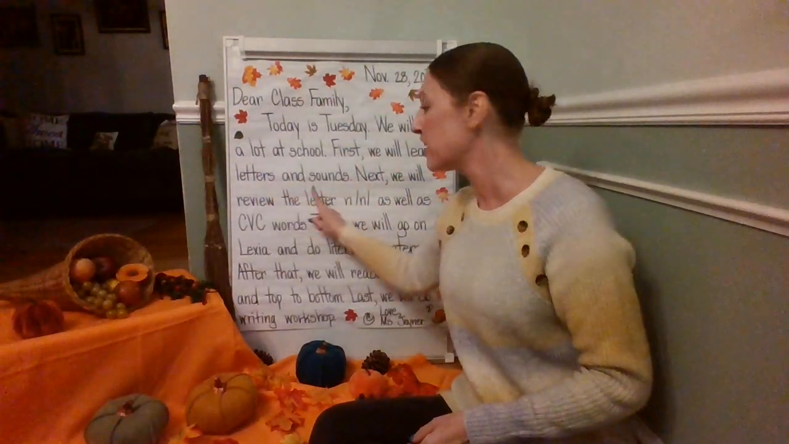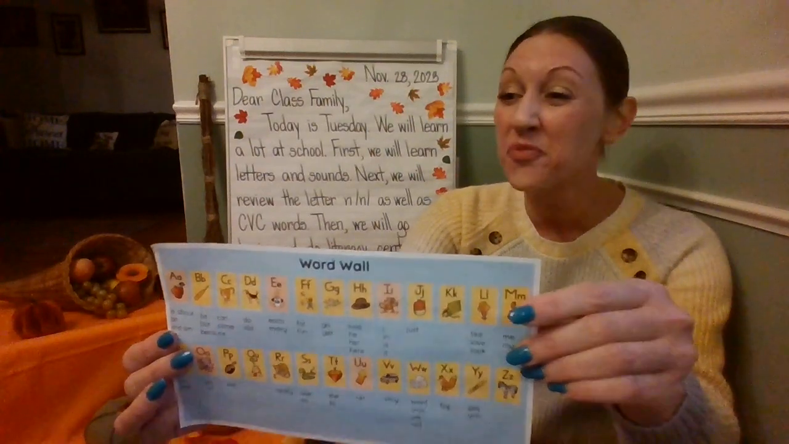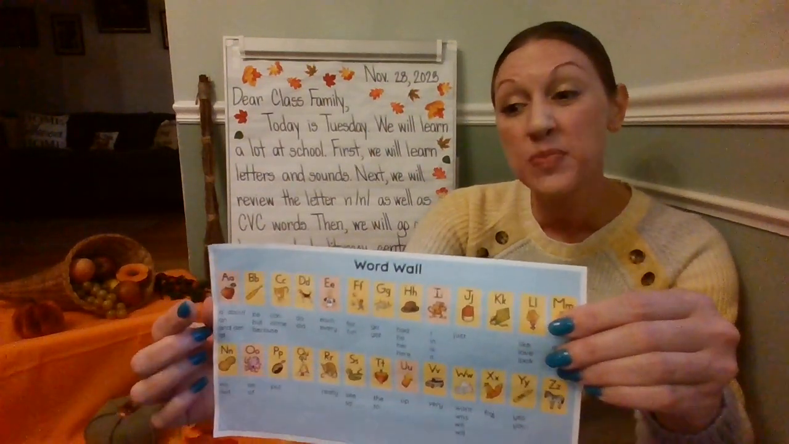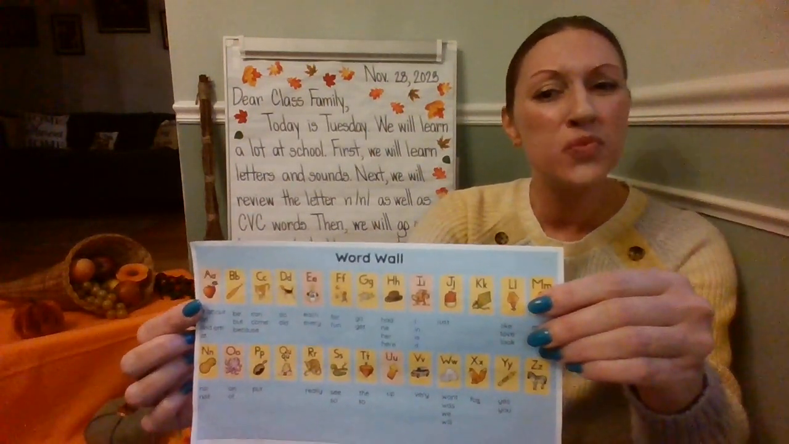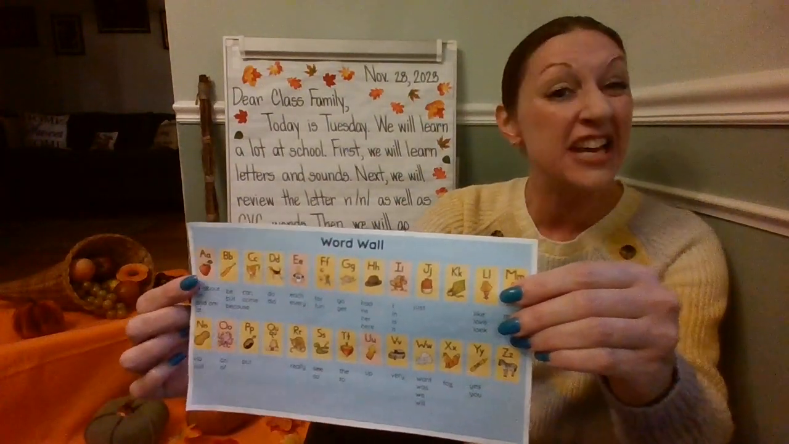First, we will learn letters and sounds. Just like we do every day at school and kindergarten, we'll use so many resources, including our word wall from Fundations. And we're going to be using all of the pictures to help us, and the letters, sounds, pictures, the words are going to help us to learn how to read and write.